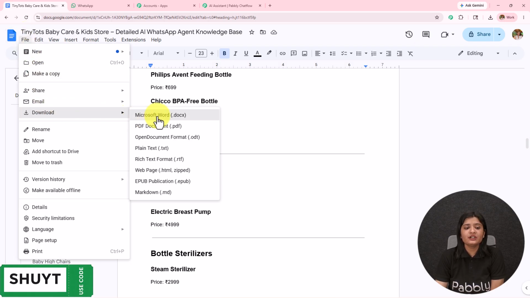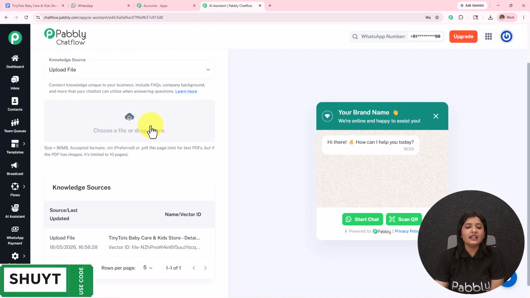Download this in .txt or .pdf format and upload it over here. If the PDF has images, the limit is up to 10 pages only.